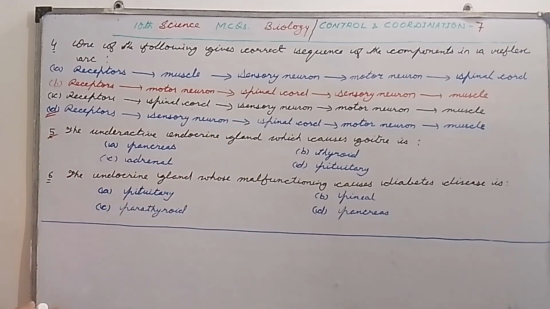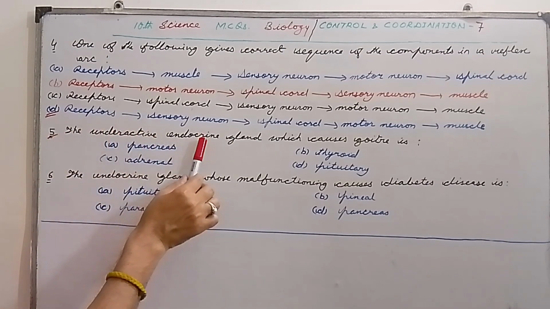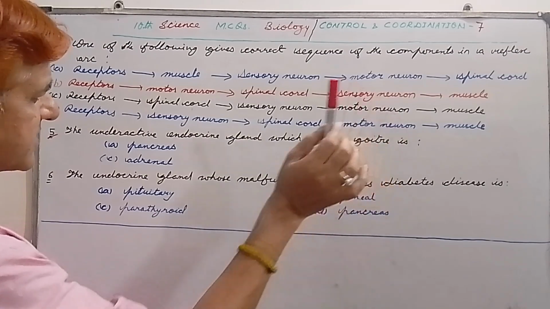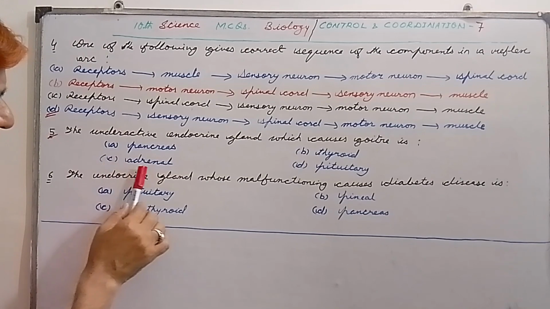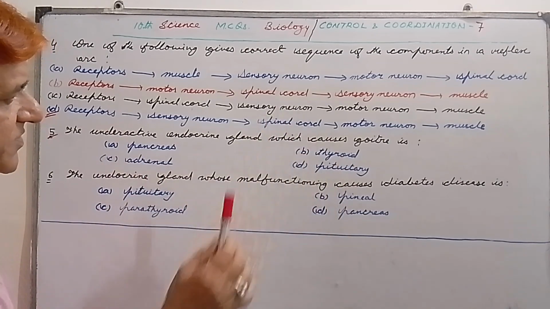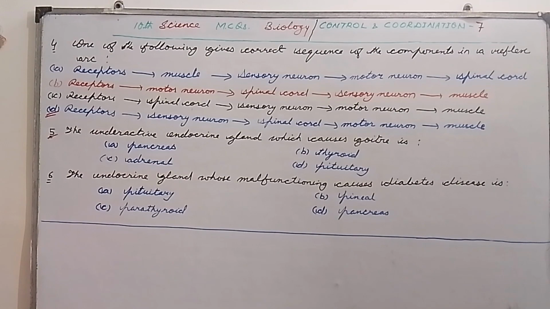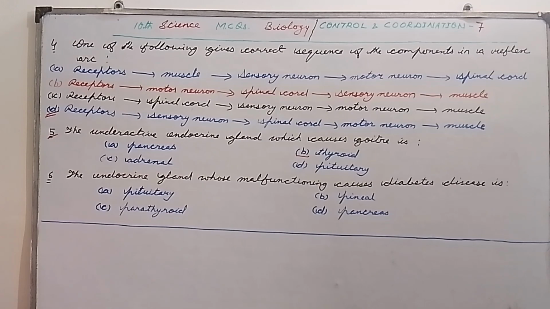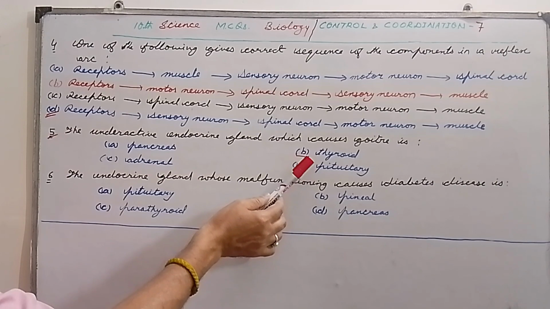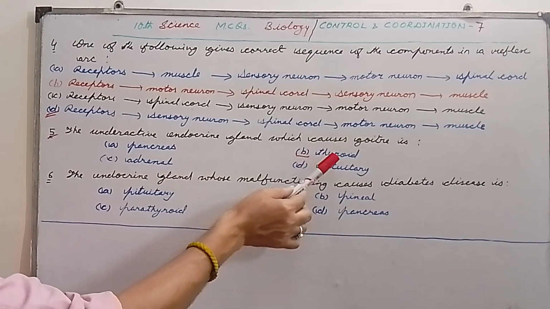Question number 5. The underactive endocrine gland which causes goiter is, first option is pancreas, second is thyroid, C is adrenal, and D is pituitary. So my dear students, here the correct option is thyroid. Always remember that underactive endocrine gland which causes goiter is thyroid. So goiter is caused by underaction of the thyroid.